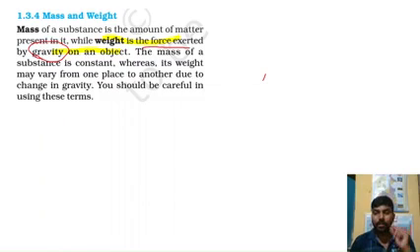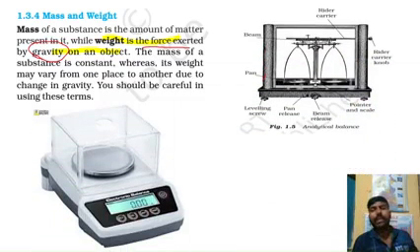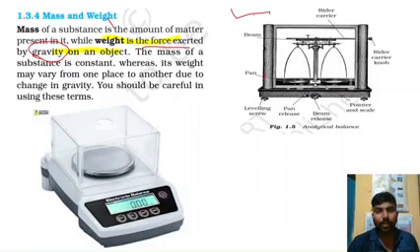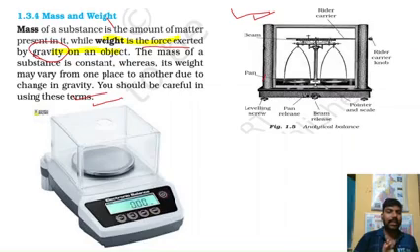You have to remember this part. Whenever we are in our chemical lab, we are measuring the mass, not the weight. Two types of balance are generally used to measure mass: one is the analytical balance, which is the old method, and another is the digital balance. In our lab we follow the digital balance, but you should have an idea of the analytical balance also.